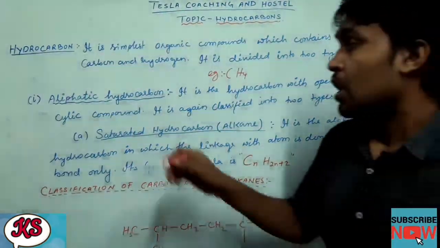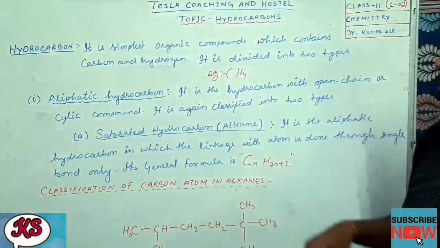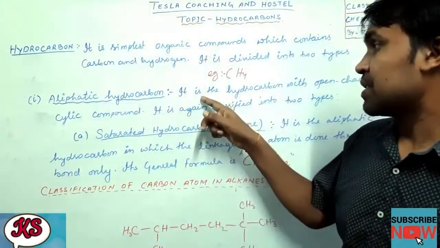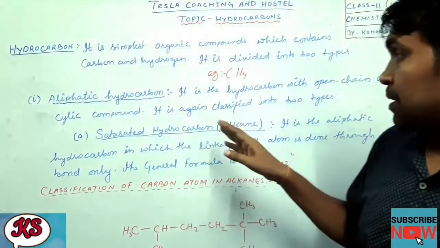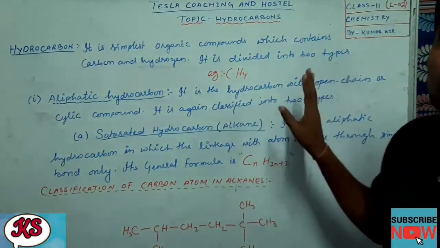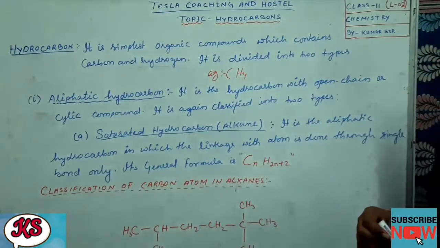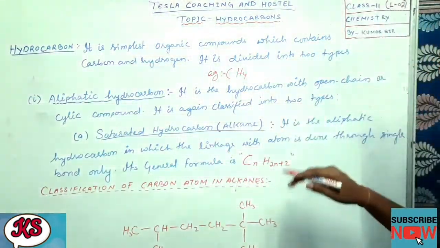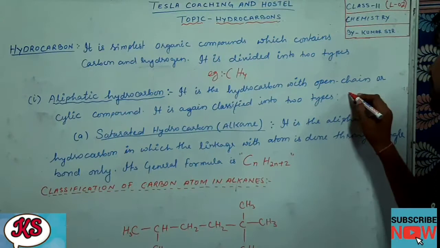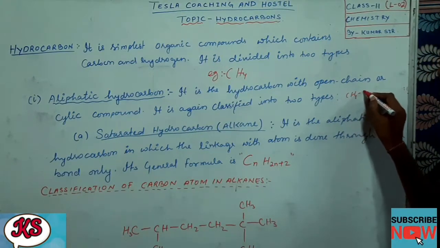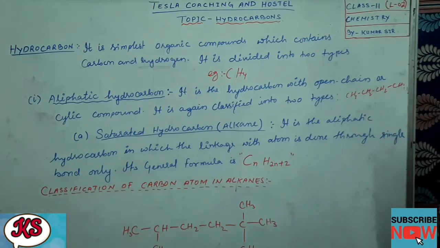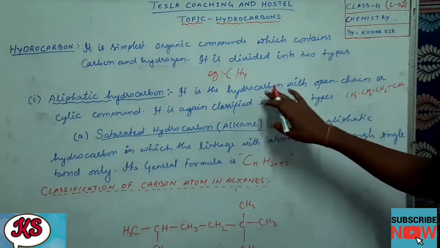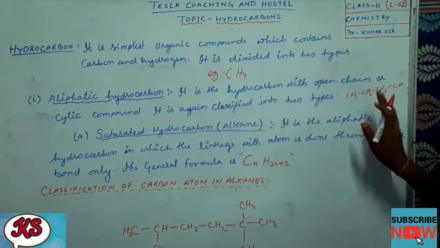So aliphatic hydrocarbons, number one. What is an aliphatic hydrocarbon? It is a hydrocarbon with open chain or cyclic compounds. Always remember, aliphatic hydrocarbon can be like this: CH3, CH2, CH2, CH2, and it can go on like this. So this is called an open chain hydrocarbon. Aliphatic are the hydrocarbons with open chain or cyclic compounds.